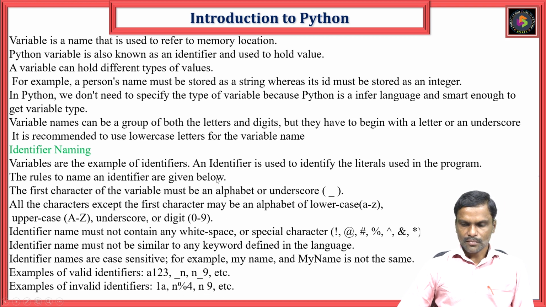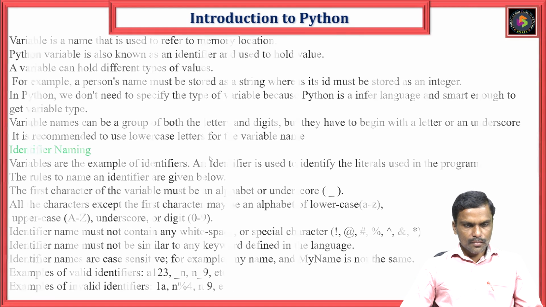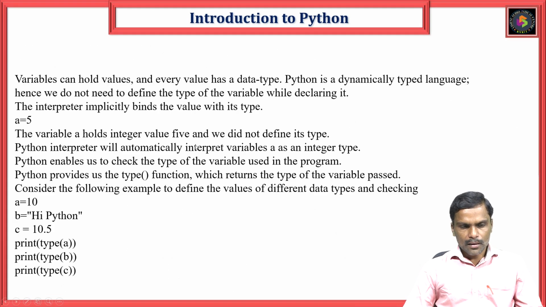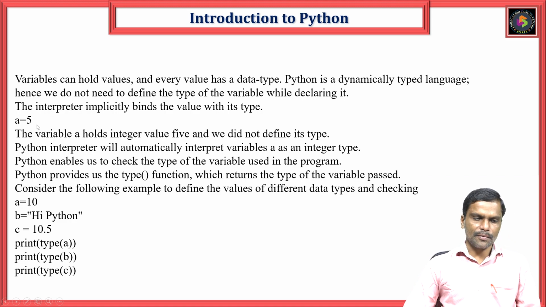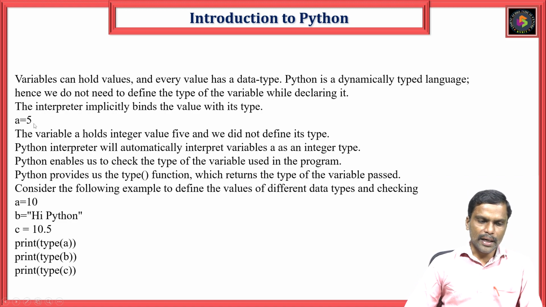So here you can see a variable holds a value. For example, if I give a is equal to 5, then a is a variable that holds the value 5. That means a is the memory location where it holds the integer value 5.